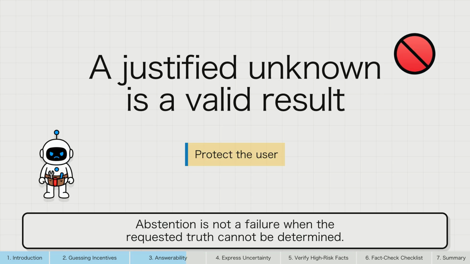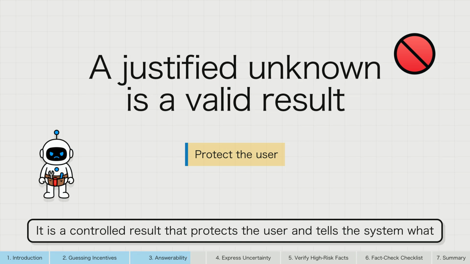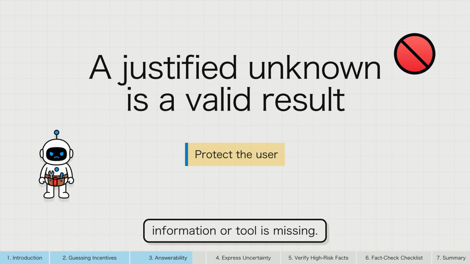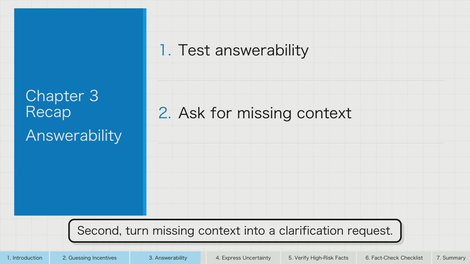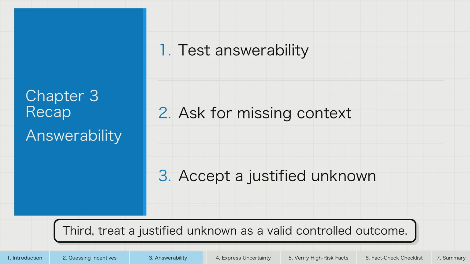Abstention is not a failure when the requested truth cannot be determined. It is a controlled result that protects the user and tells the system what information or tool is missing. Chapter recap. First, test specificity, availability, freshness, and verifiability. Second, turn missing context into a clarification request. Third, treat a justified unknown as a valid controlled outcome.